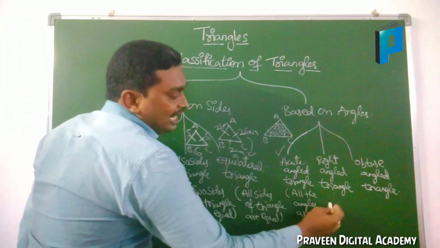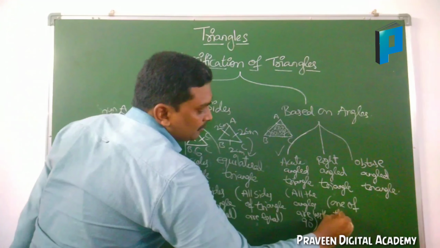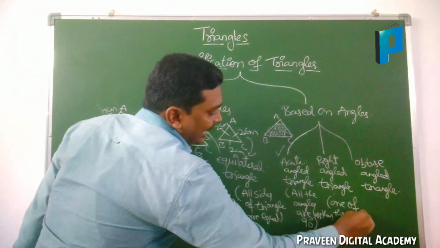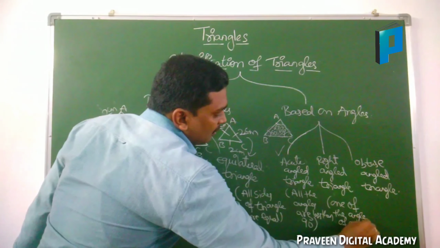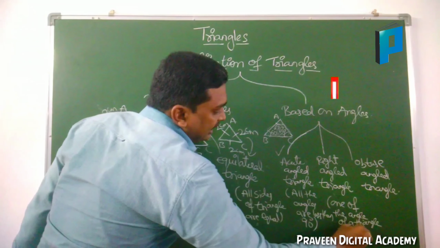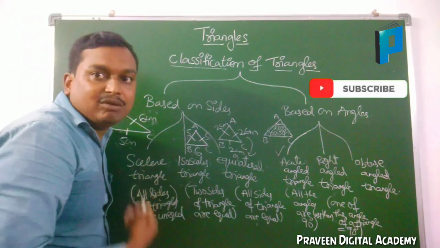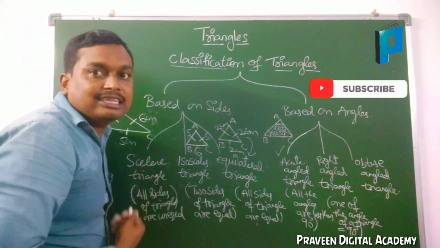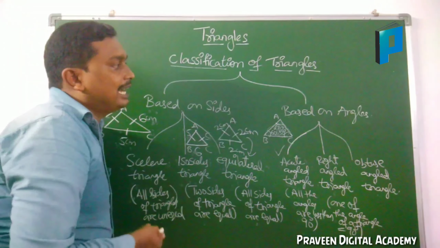Now come to right angle triangle. One of the angles of a triangle should be equal to 90 degrees. If one of the angles of a triangle is equal to 90 degrees, then such type of triangle is called a right angle triangle.